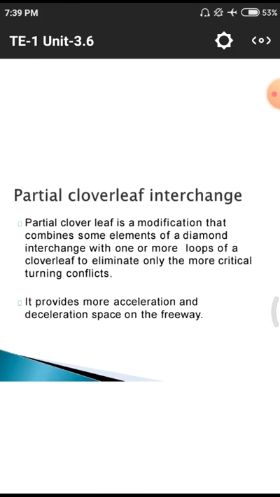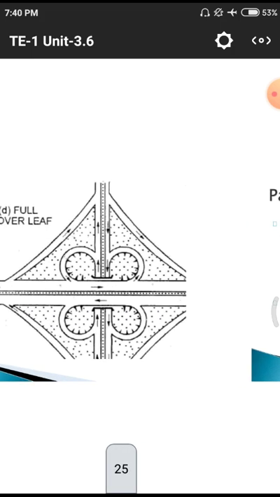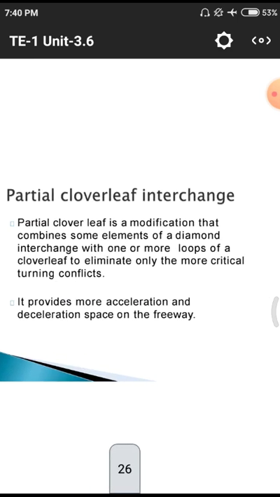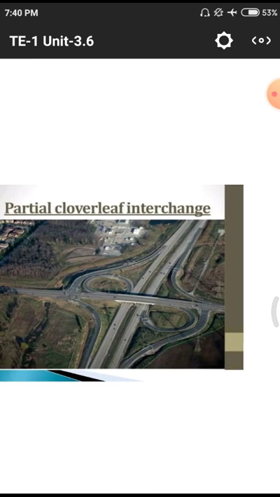Partial cloverleaf means the structure is having only two directions. Here we are having four directions, but in case of this partial cloverleaf we are having only two cloverleaves. Partial cloverleaf is a modification that combines some elements of the diamond interchange. The loops of a cloverleaf eliminate the more critical turning conflicts. It provides more acceleration and deceleration space for a freeway. We are having only two leaves here in the partial cloverleaf interchange, and one way and another way are simply contacting.